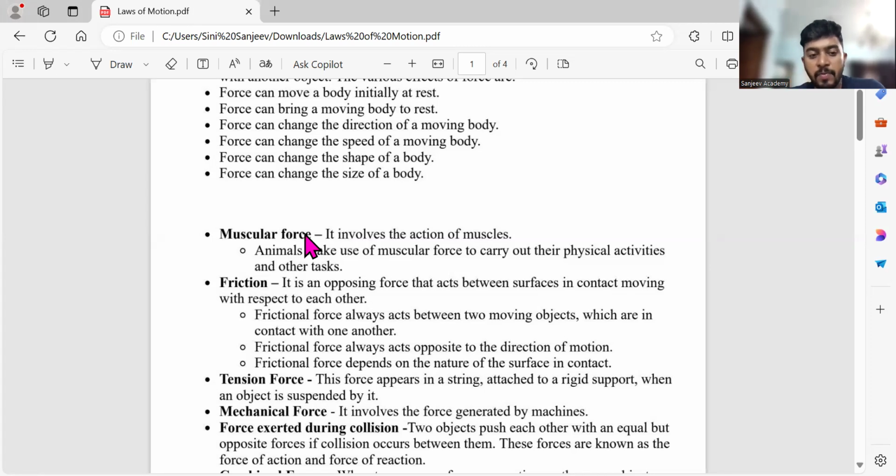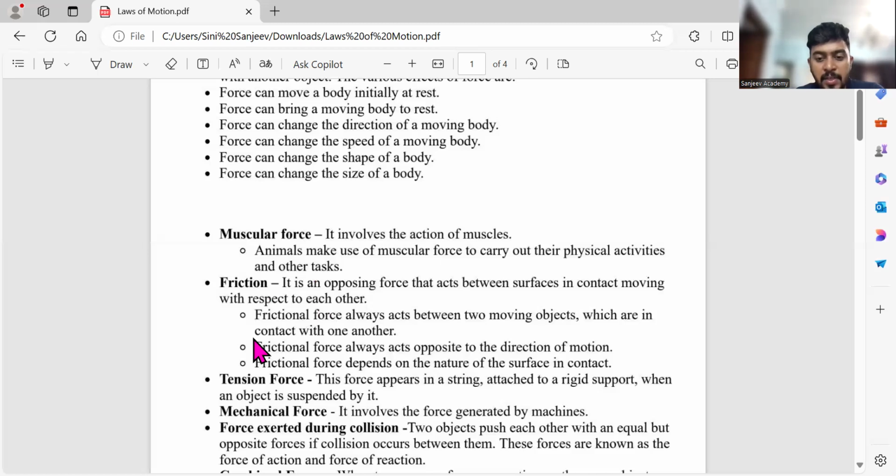Then frictional force, friction. Friction depends on what? For example, if you're driving a car, the wheels on the road. It's a smooth thing. The rubberized wheel will let the car go very smoothly, but still there will be some friction. But just imagine, instead of rubber, if there is only a metal cover on the car, then what will happen? There will be fire, right? The sparks. So there will be friction. It's the force between the two things. So that's basically friction.